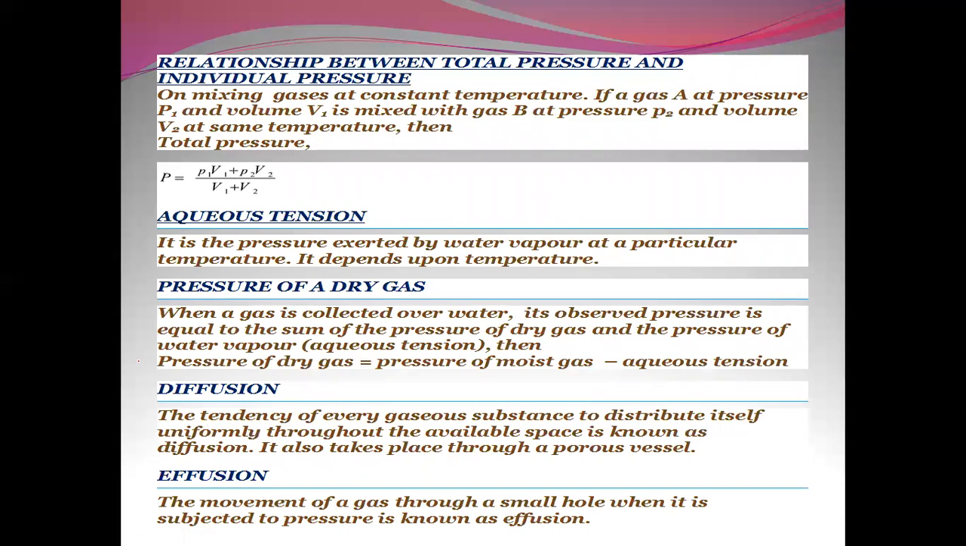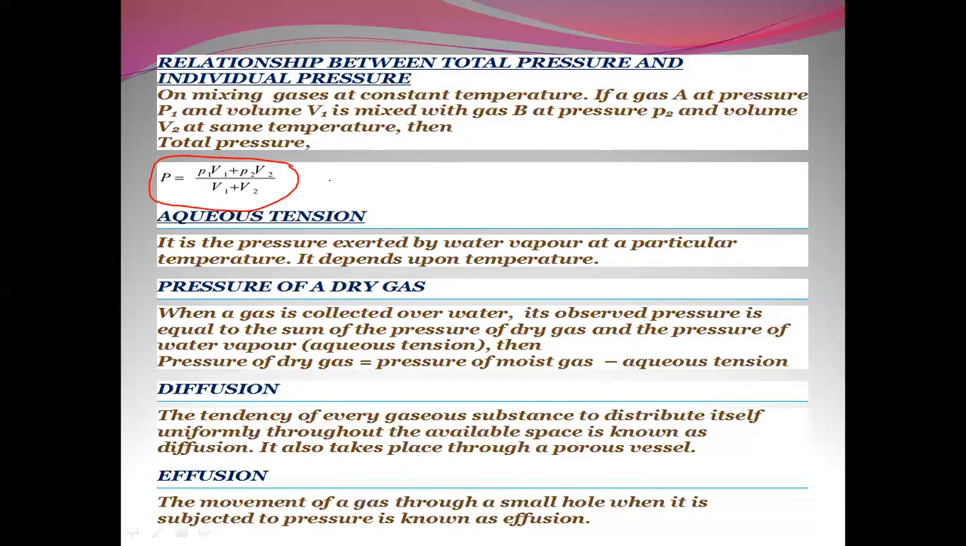So, the relationship between total pressure and individual pressures. On mixing gases at constant temperature, if a gas A at pressure P1 and volume V1 is mixed with gas B at pressure P2 and volume V2 at the same temperature, then the total pressure is calculated using this formula: P is equal to (P1 V1 plus P2 V2) by (V1 plus V2). This is how we calculate the total pressure when mixing two gases at the same temperature.